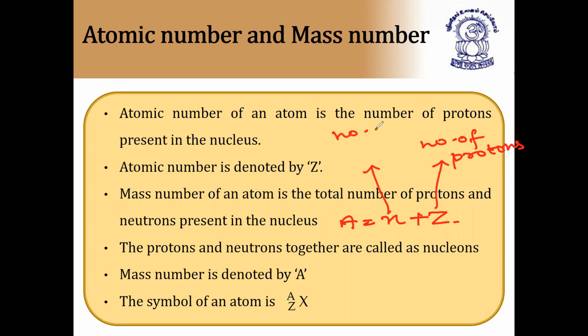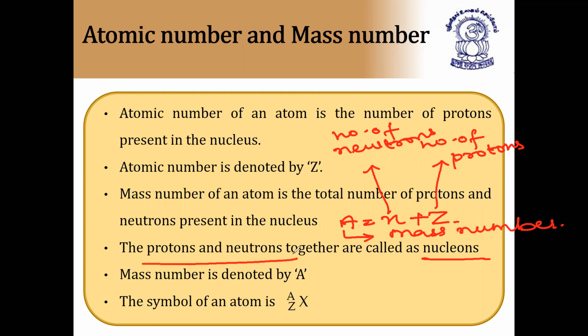Already you know this formula. From this formula they'll ask simple questions, but I don't think you'll get questions from this, because it's a very small topic. A is called mass number. The protons and neutrons together are called nucleons. Here you can underline it. What are nucleons? The particles which are present in the nucleus are called nucleons, and the protons and neutrons together are called nucleons.